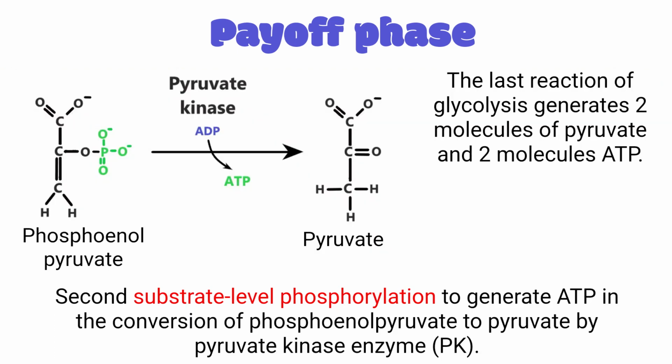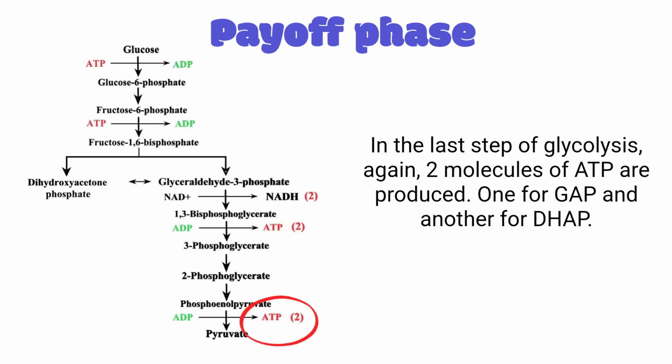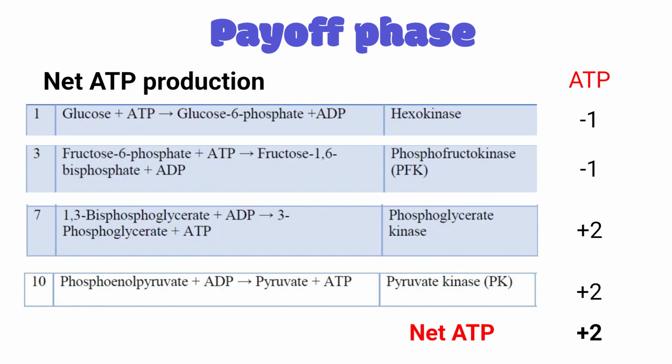And finally, phosphoenol pyruvate is converted to pyruvate by the help of pyruvate kinase enzyme. And here again the name of the enzyme ends with kinase. That means one phosphate group will be added or removed from the substrate. Here the substrate is dephosphorylated and the phosphate group is transferred to ADP. In the last step of glycolysis, again two molecules of ATP are produced, one from GAP and another from DAP. So at the end, two molecules of ATP is our net profit.